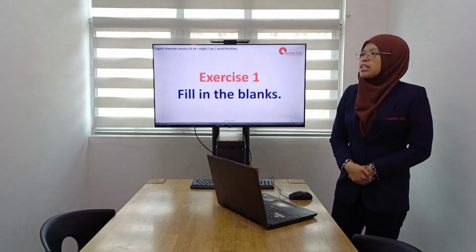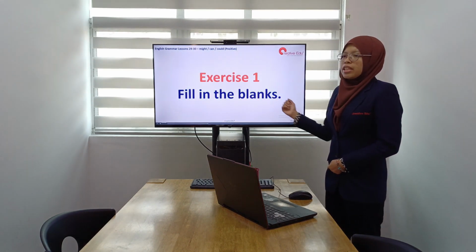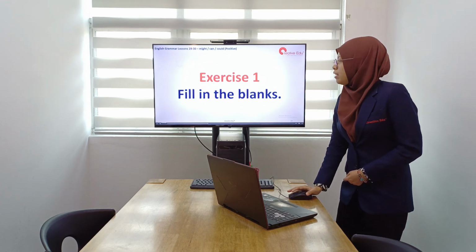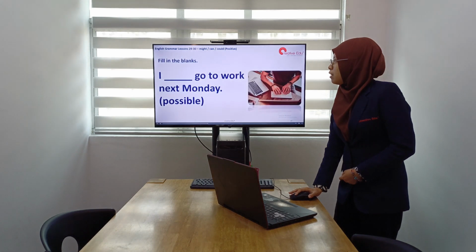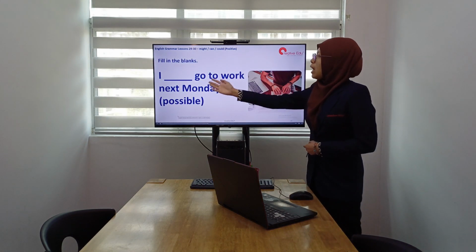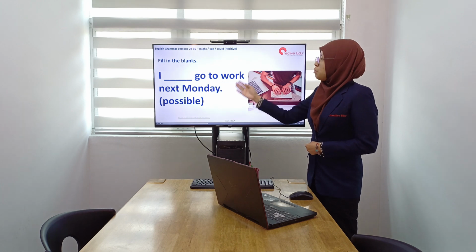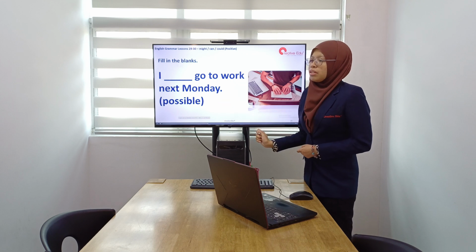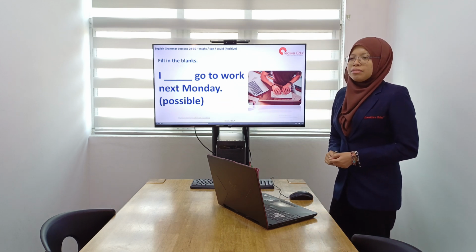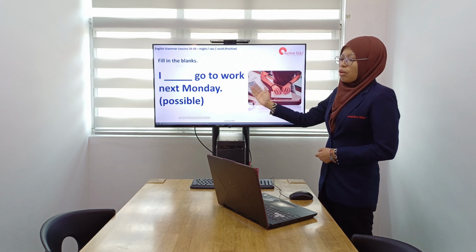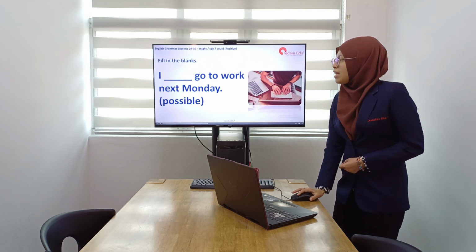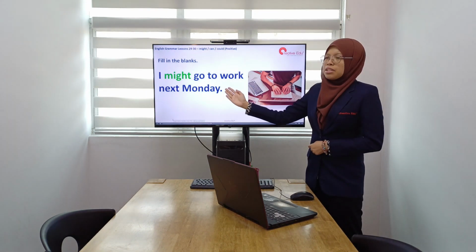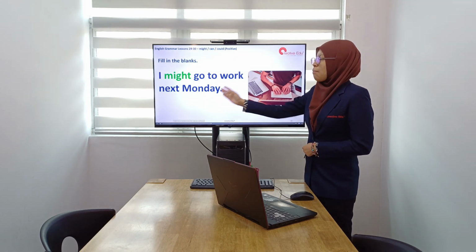Okay, let's try to do exercise number one. This is fill in the blanks with correct usage of might, can and could. Okay, alright, so we have question number one, I blank space go to work next Monday, and we have in the bracket here possible. Which one do you think is the correct answer? Is it might, can or could? Alright, that is correct. It is I might go to work next Monday. Okay, possible thing for it to happen.